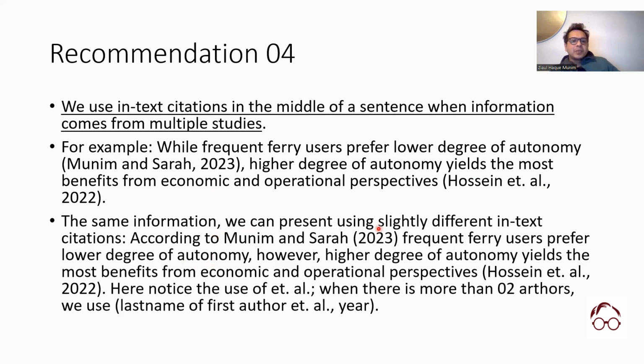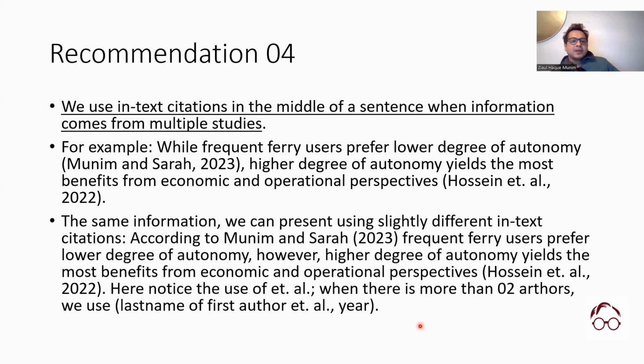And the same information we can present in slightly different in-text citations. So for example, we could do it like this. According to Munim and Sarah, frequent query users prefer lower degree of autonomy. However, higher degree of autonomy yields the most benefits from economic and operational perspective. So we put the first one in the beginning of the sentence and the second one in the end of the sentence.